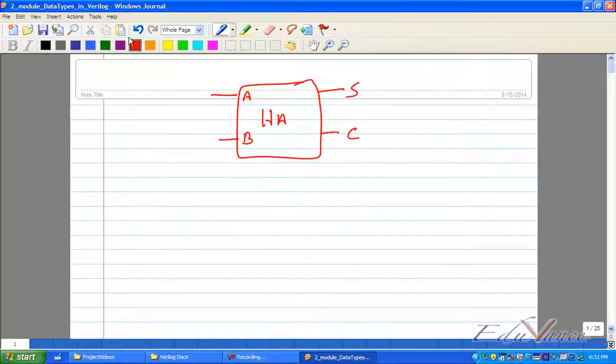A and B are inputs. Sum and carry are my outputs. So any digital design has input and it has output. You have to understand that.